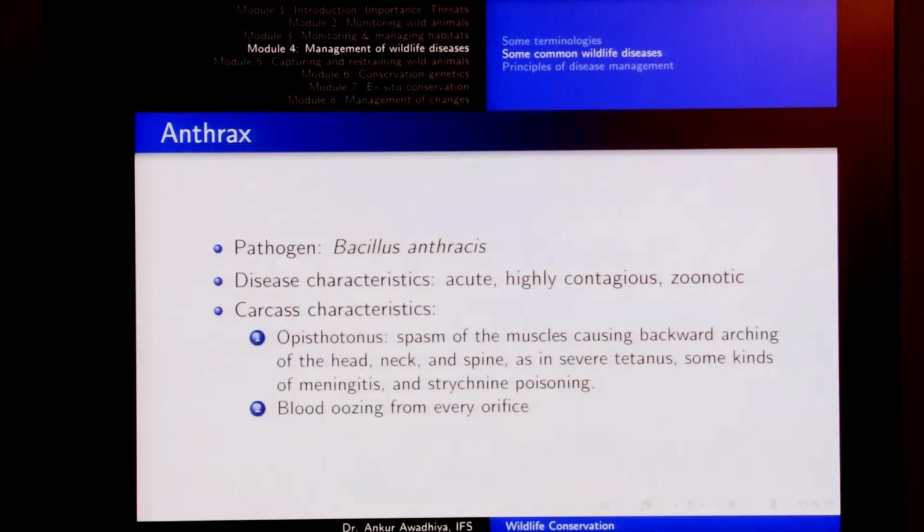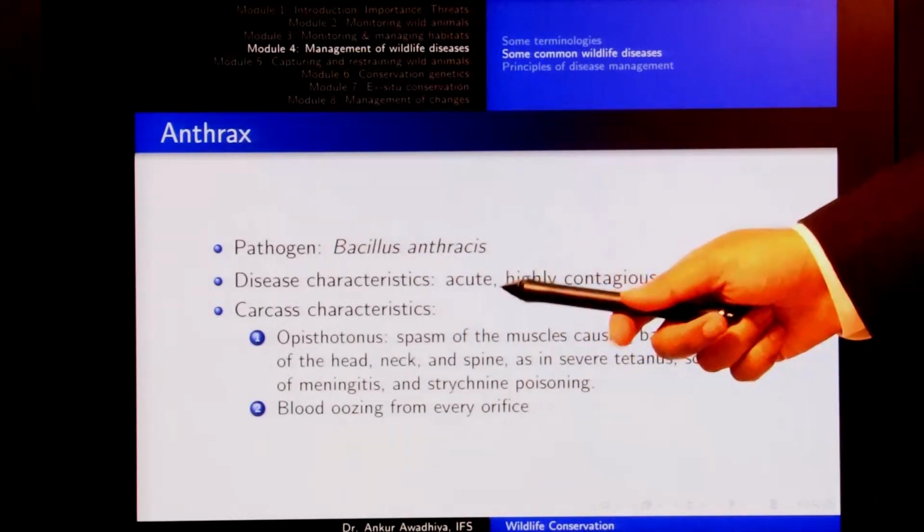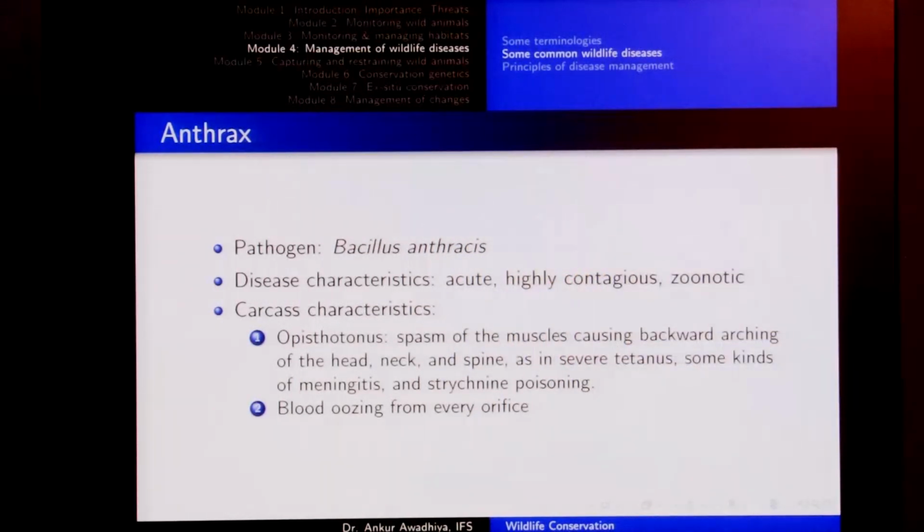Now, in most cases of anthrax, we do not actually see the animal that has the disease, but because this is a very acute disease, we generally see a dead animal or its carcass. So, the carcass characteristics become very important to know the prevalence of anthrax in a population.